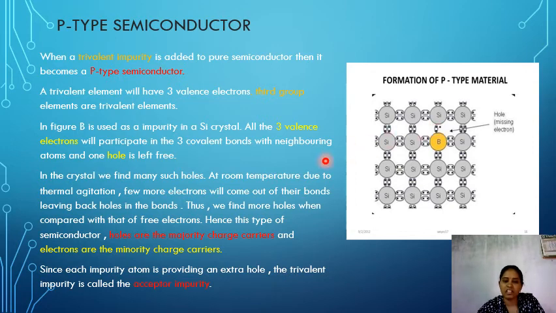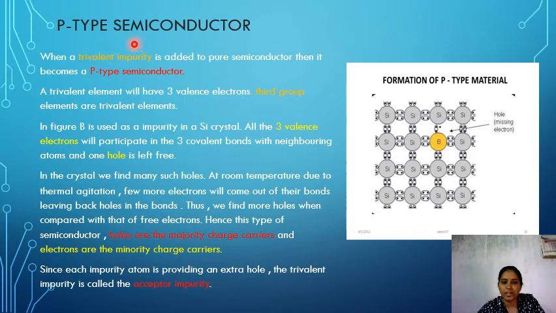So in the entire crystal we get many such holes, and due to thermal agitation some electrons move from the valence band to the conduction band, so we get some more holes. In p-type semiconductors, holes are the majority charge carriers and electrons are the minority charge carriers. Each impurity atom provides an extra hole, which is always trying to accept one electron for stability. That's why this is called an acceptor impurity.